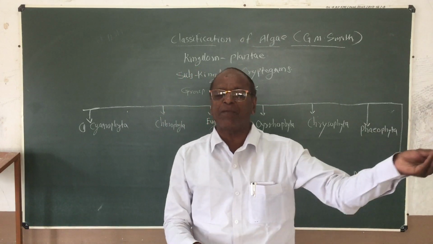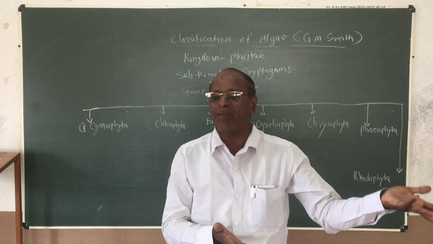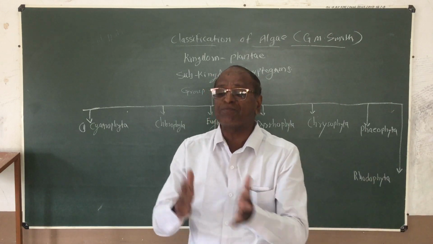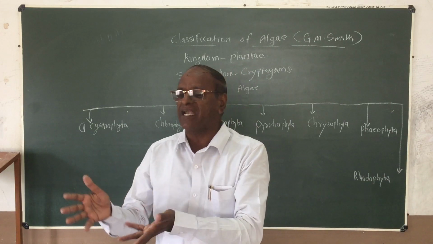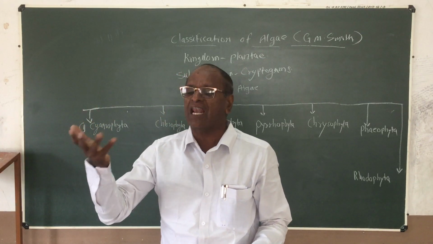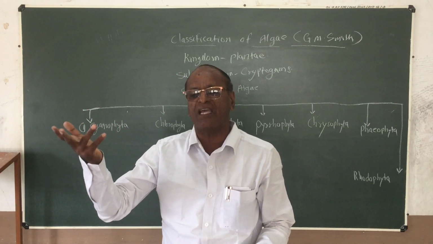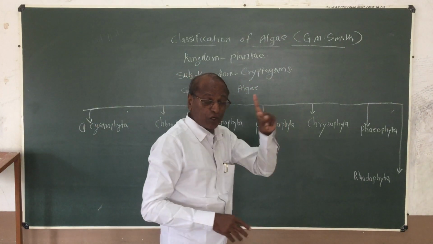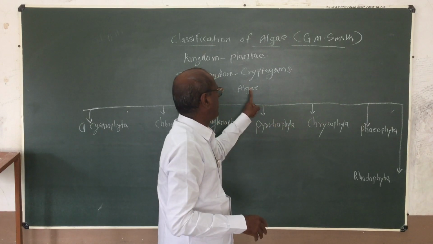If the chlorophyll pigments are present, then they maintain their life autotrophically. And if the chlorophyll pigments are absent, then they are heterotrophic in nature. They maintain their life parasitically, saprophytically, etc. In this way, the algae is a chlorophyll containing thallophytic plant.